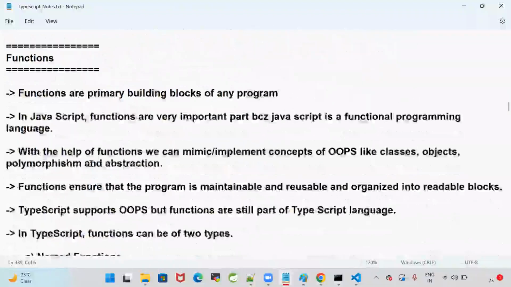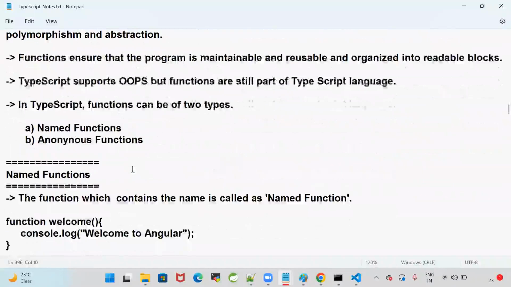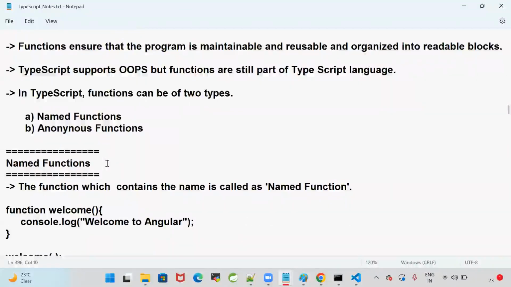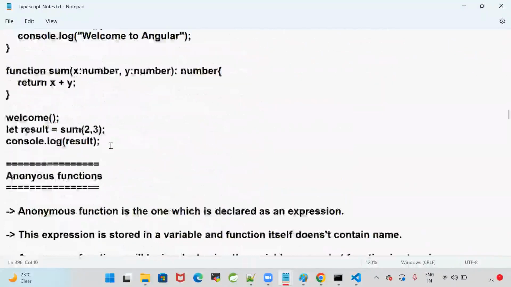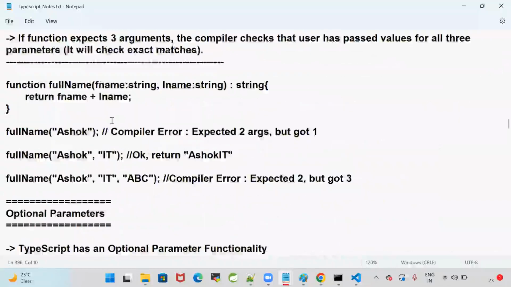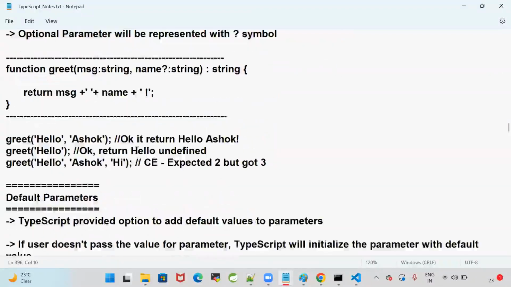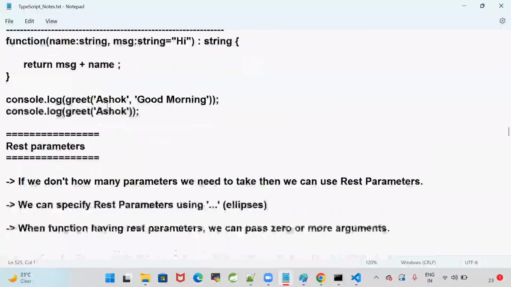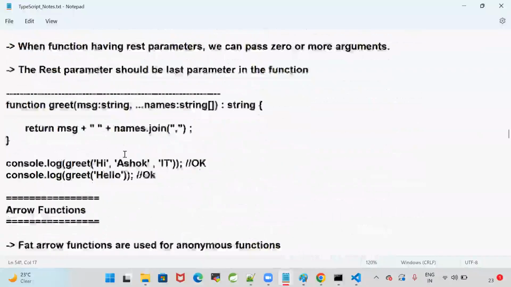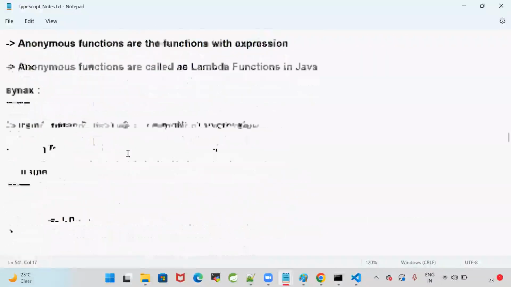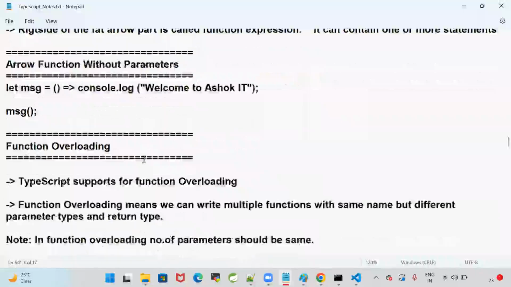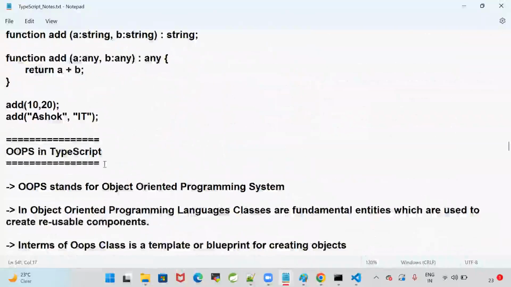Functions, nothing but methods, will be available. I will explain the functions tomorrow: named functions, anonymous functions, arrow functions, functions with parameters, optional parameters, default parameters, and REST parameters. Then function overloading, nothing but method overloading. OOPs in TypeScript will be available.